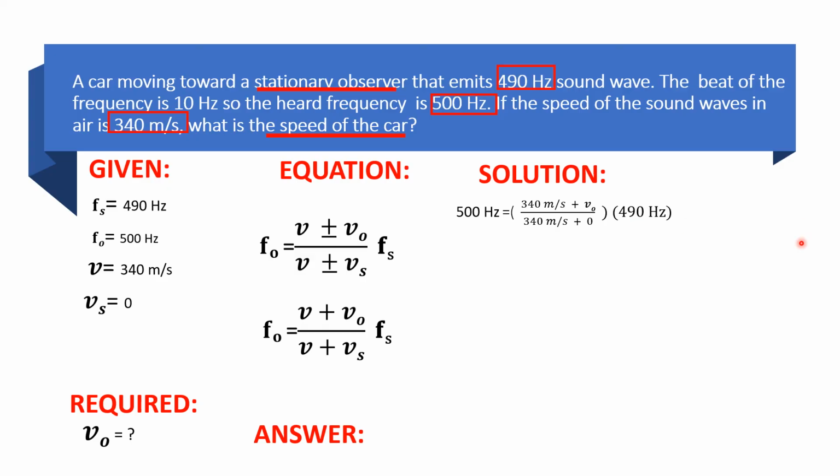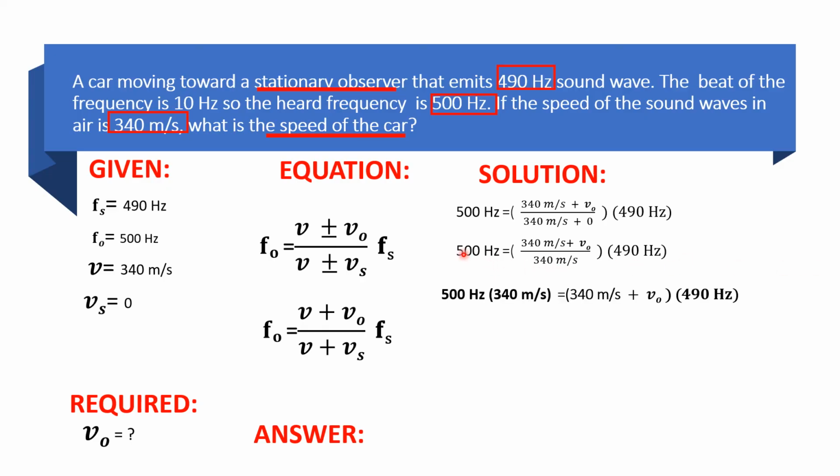Okay. So, from that, isolve natin to. Paano natin isosolve yan? Solve muna natin yung nandito. So, this would be 500, 340 plus V sub 0, 340 plus 0. So, that is 340 meter per second. Next, isosolve natin. 340 multiply natin sa 500. So, nilagay ko siya dito.